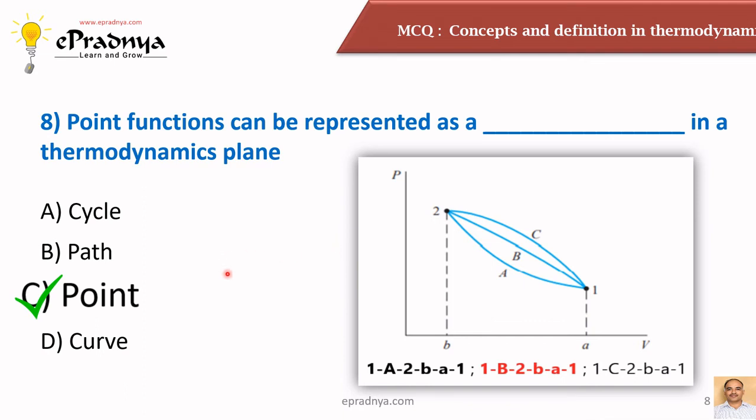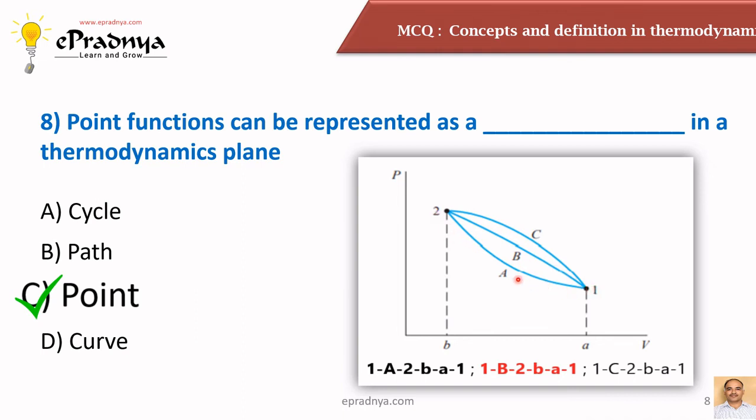We will elaborate on this in the next slide, but here you can see that on a PV plane there are 2 points, 1 and 2, and the system can move from point 1 to point 2, or say from state 1 to state 2.